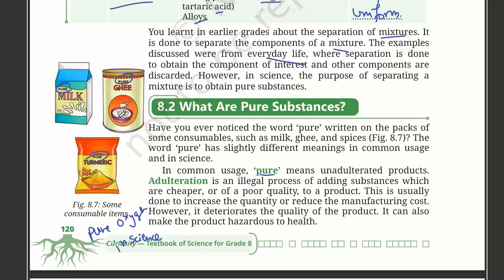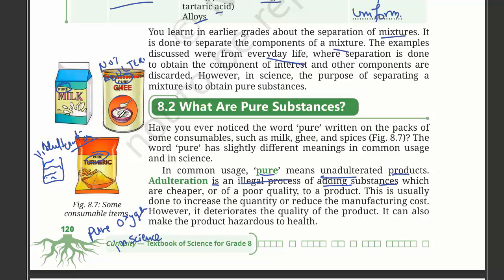In common usage, pure means unadulterated products. So this pure ghee is not adulterated. Adulteration is an illegal process of adding substances which are cheaper. For example, if some milk is kept here and it is very less, sometimes people commonly add water to it. That is also considered adulteration. Although it is not harmful, it is not good at all.